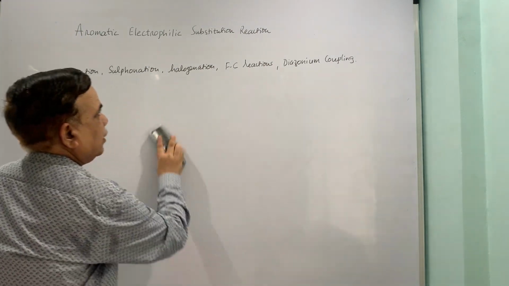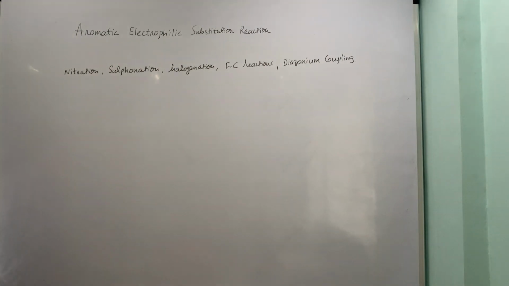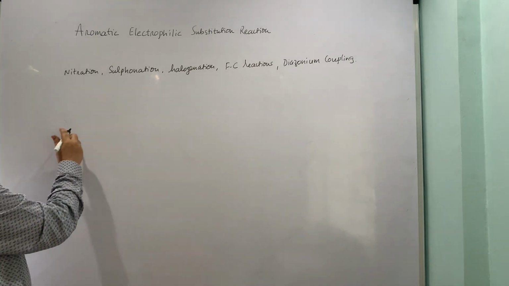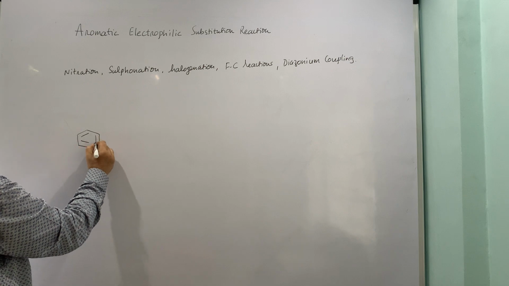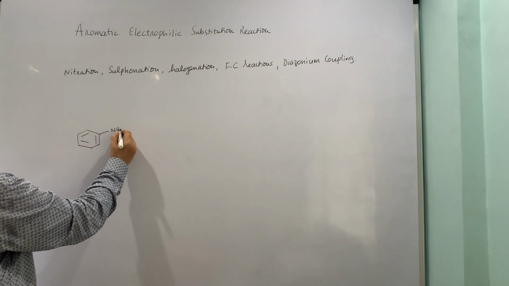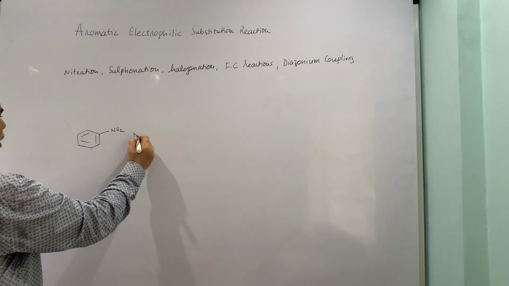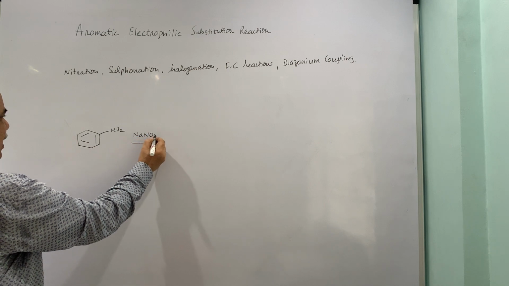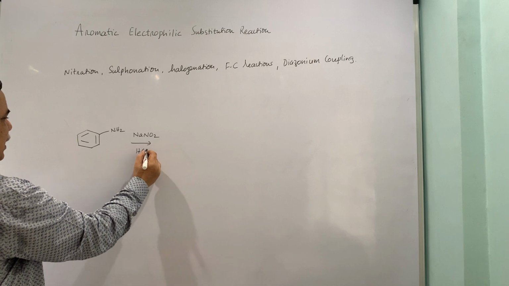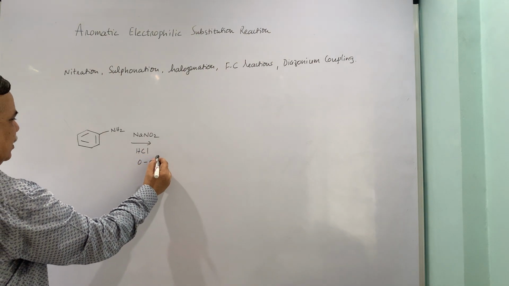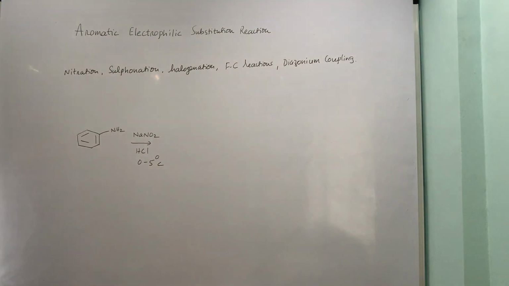Moving on to the diazonium coupling, as we have said, diazonium ions are prepared in situ from the primary aromatic amines using nitrous acid, which is prepared in situ from NaNO2 and HCl, and the preferred reaction temperature is 0 to 5 degrees Celsius.